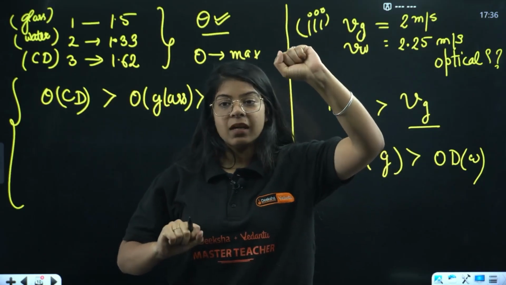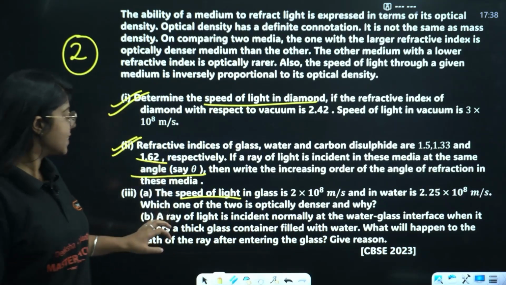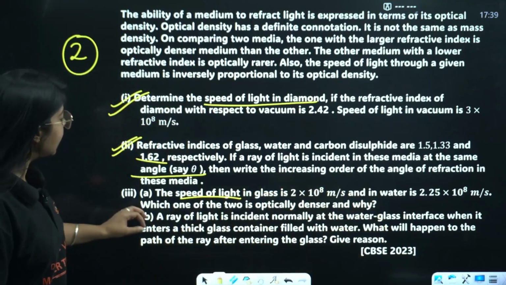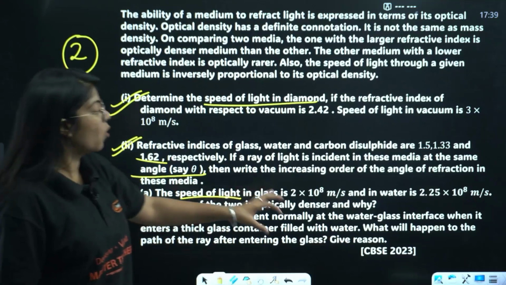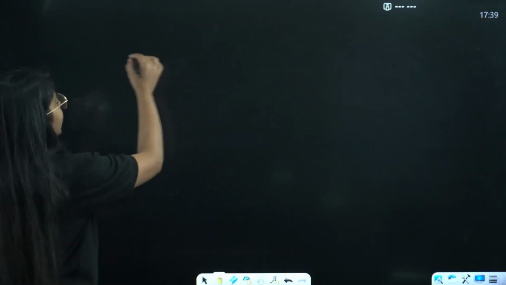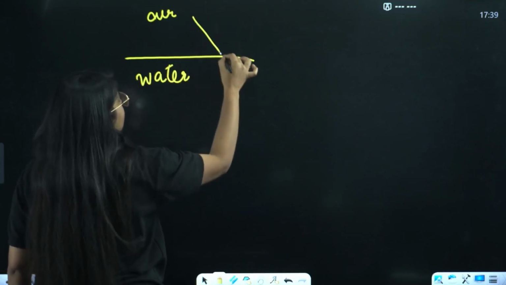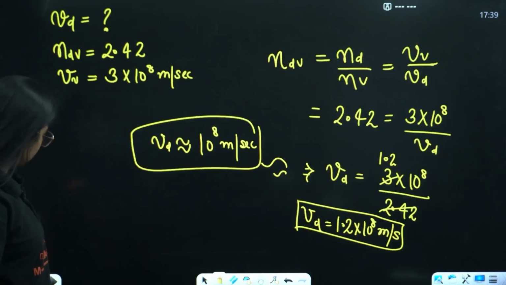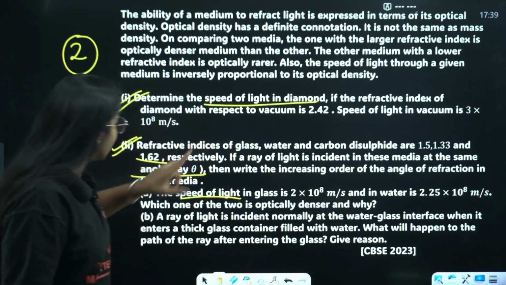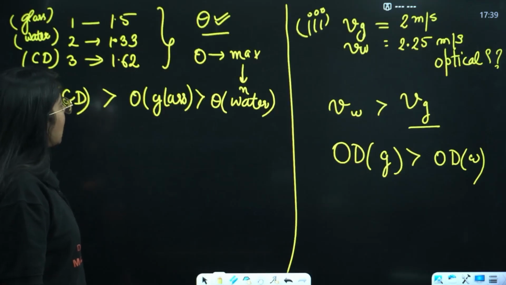Done? Understood? Okay. Next we have option B. It says a ray of light is incident normally at the water glass interface when it enters a thick glass container filled with water. What will happen to the path of the ray after entering the water? Ma'am, this is very basic. A ray is entering from air into water. Let's read it again very carefully. A ray of light is incident normally at the water glass interface. When it enters a thick glass container filled with water, what will happen to the path of the ray of light? Now, see very carefully.